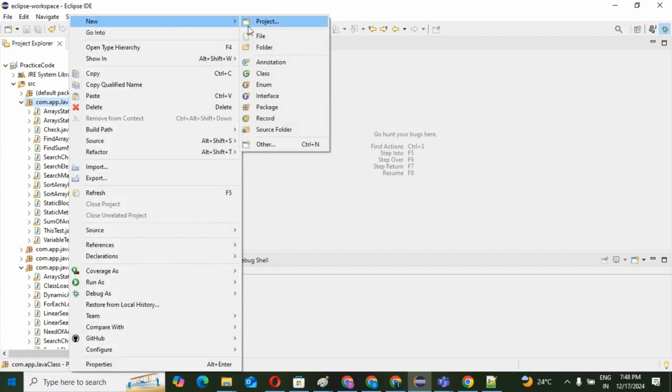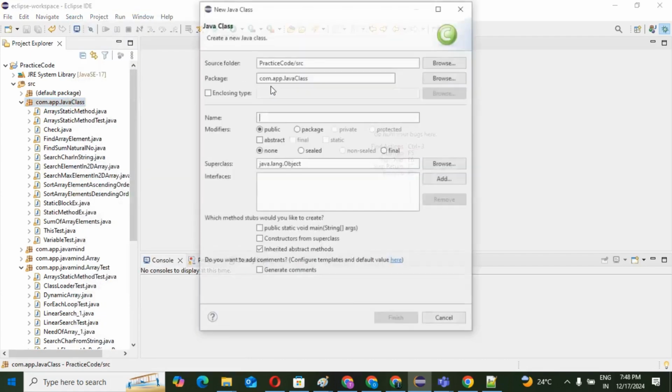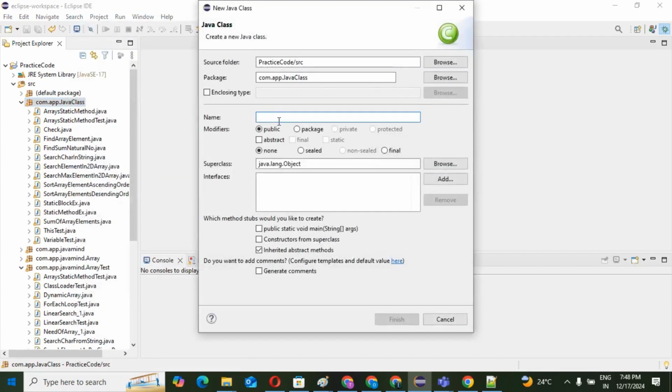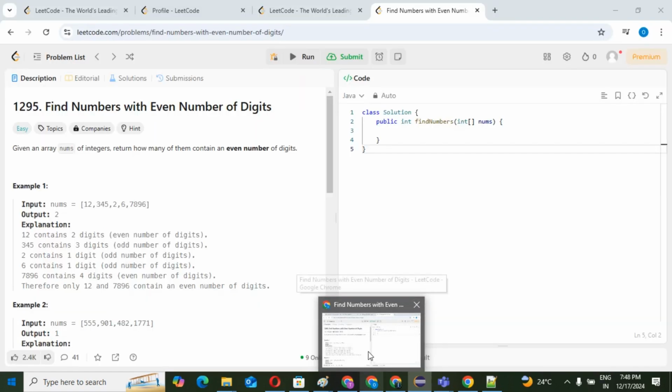I will create one class. The class name might be, looking at the problem, find numbers with even digits.